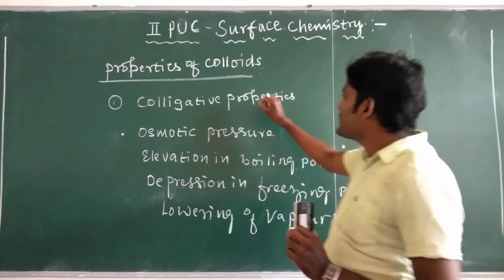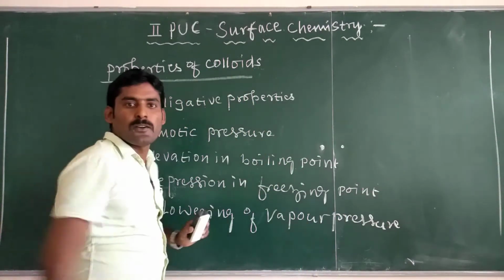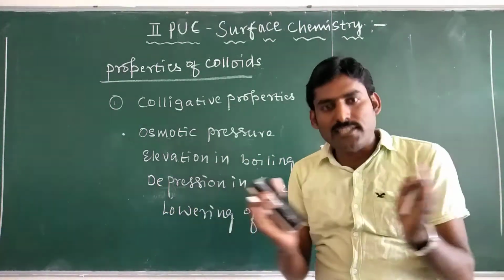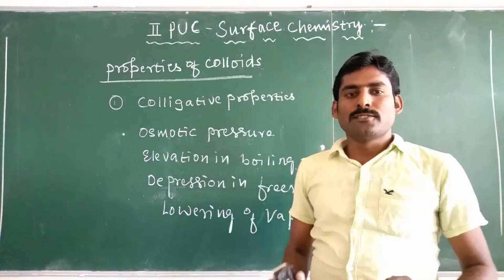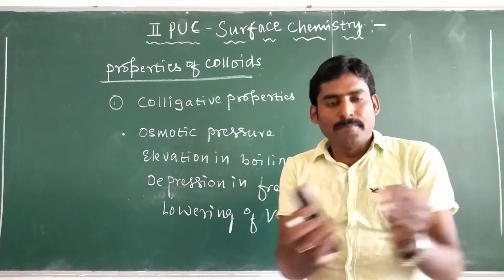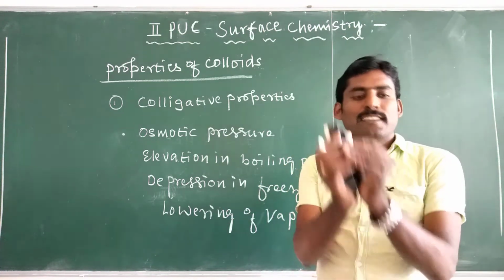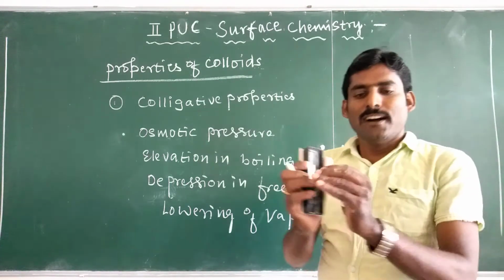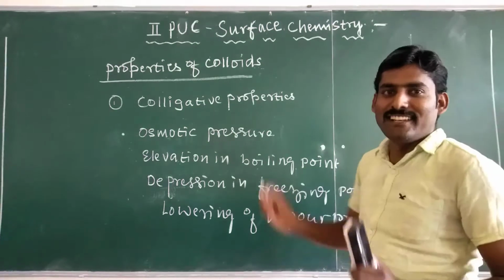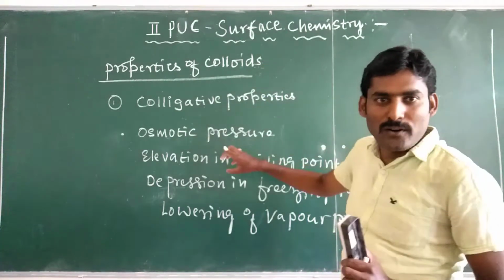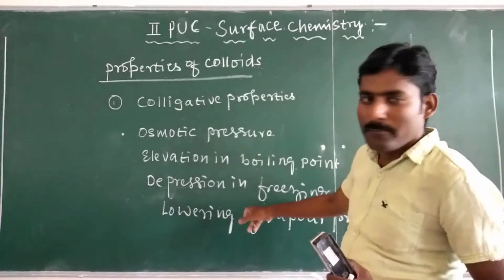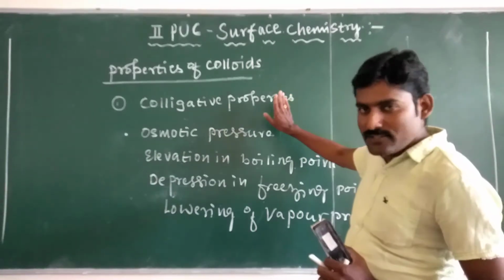But colloids are due to the aggregation or association of a number of small particles, so in the colloidal solution, availability of number of particles is less. So generally colloidal solutions have lower values of colligative properties.